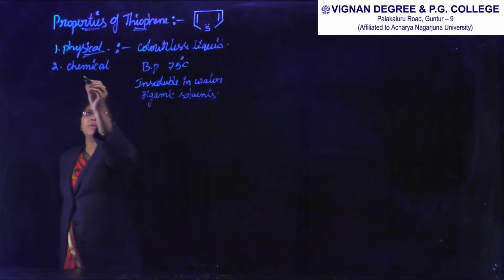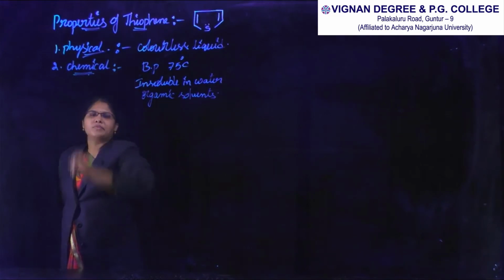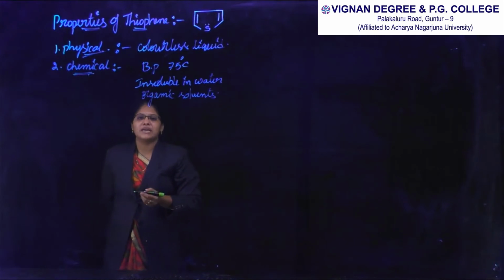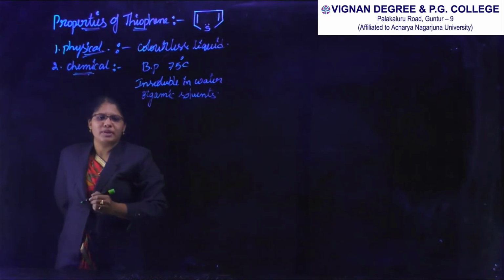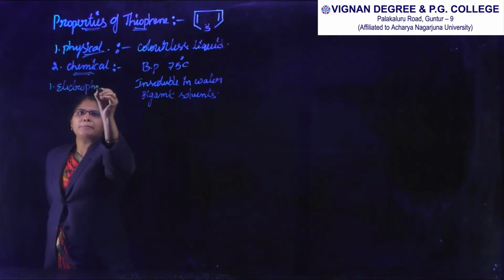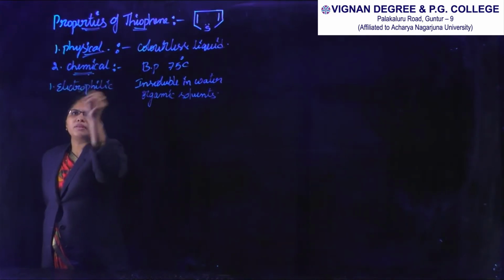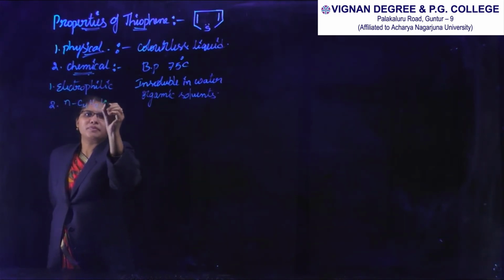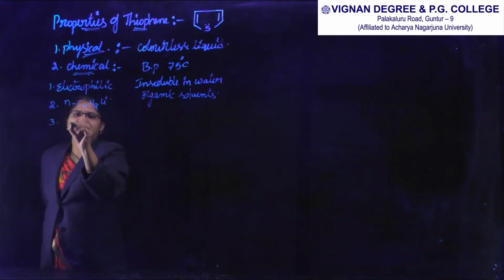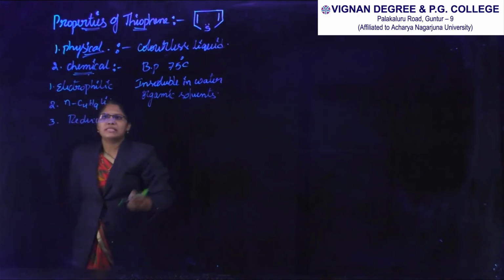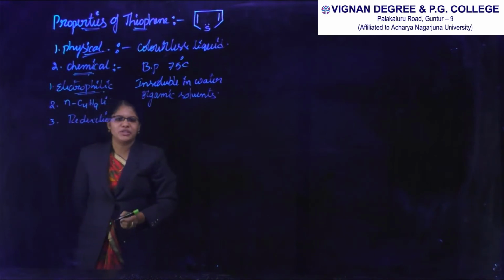Let us see the chemical properties. In this, thiophene is more aromatic than furan and it is also a more stable compound. Here in the chemical properties we learn about electrophilic substitution reactions, reaction with n-butyl lithium, and also reduction reactions. First one, electrophilic substitution reactions.